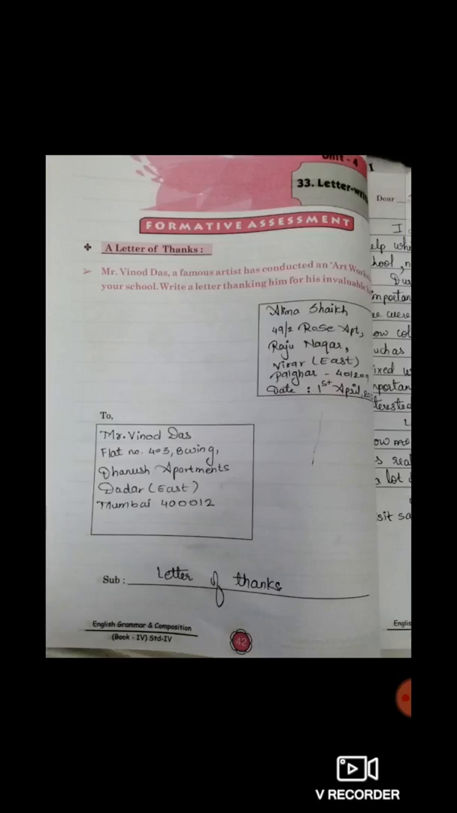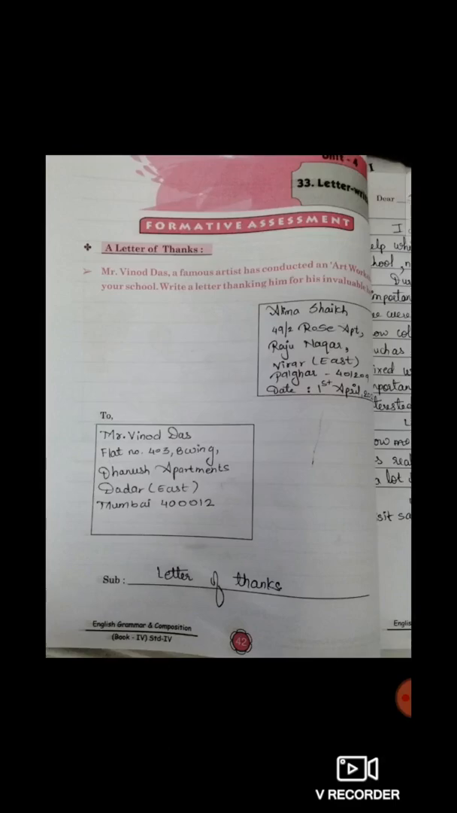Now, to whom are we writing the letter? Mr. Vinod Das, a famous artist, right? So in the next box, we have to mention the address of Mr. Vinod Das. So here in the second box I have written the address of Mr. Vinod Das. So here, flat number 403, B Wing, Dhanush Apartment, Dadar East, Mumbai, 400012.